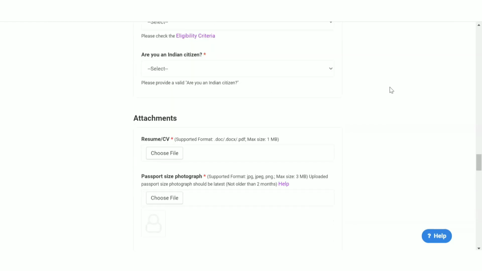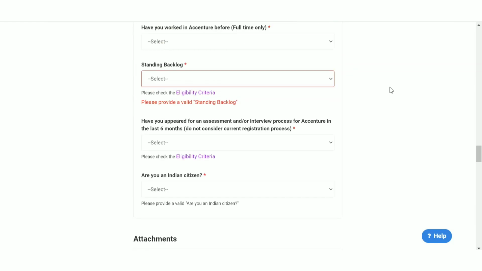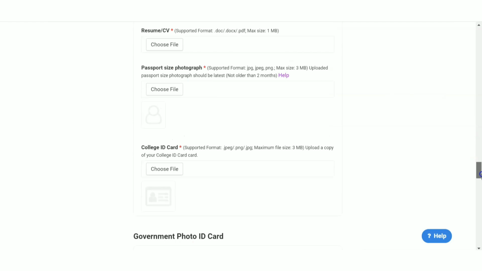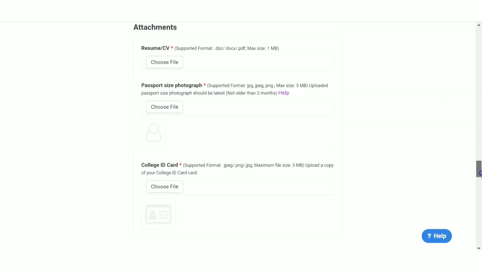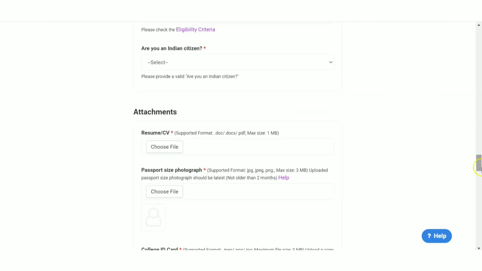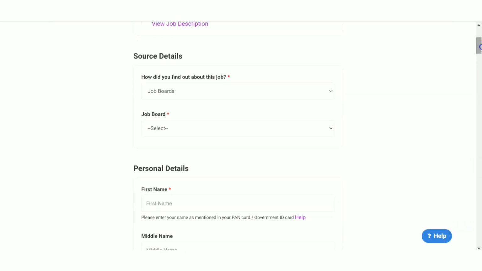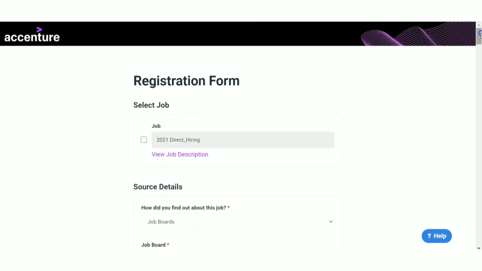So before applying or before starting the application process, you have to make sure of 2, 3 things. First one is your resume, you have to upload that. Then your college ID card, PAN card photograph, also your passport size photograph. Okay, so before applying you have to keep ready these things. Okay, only then you can complete the application form. So that's all about the recruitment news from Accenture. We have seen the application form actually.